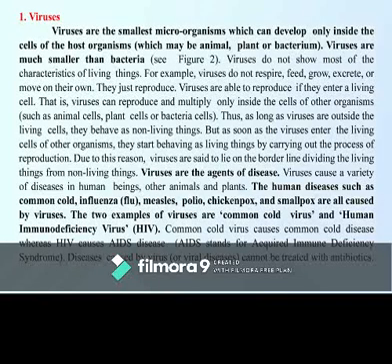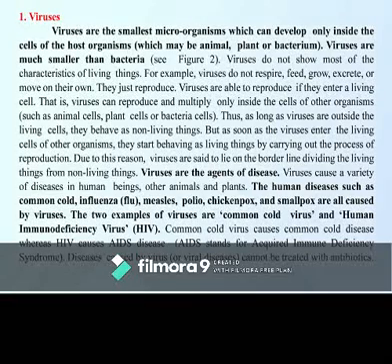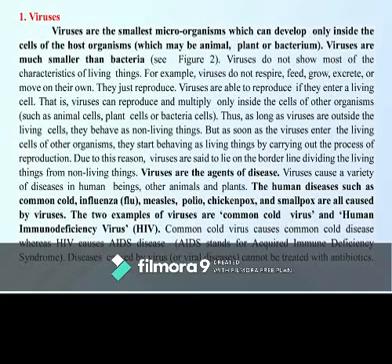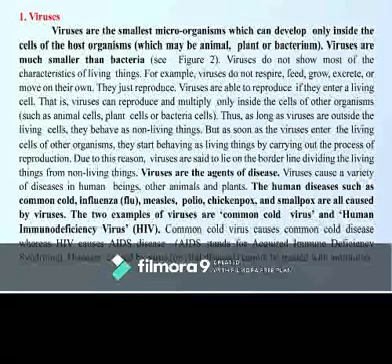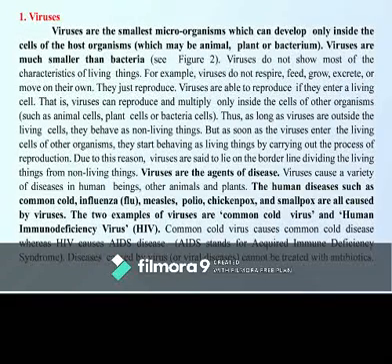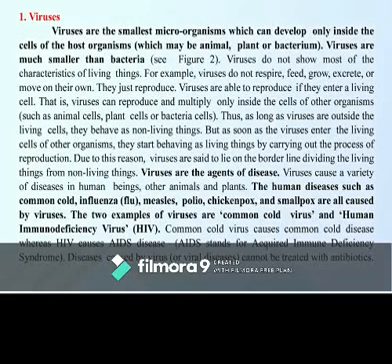So, as soon as the viruses enter the living cells of other organisms, they start behaving as living things. How? By carrying out the process of reproduction. It is due to this reason viruses are said to lie on the borderline dividing the living things from non-living things. Okay?